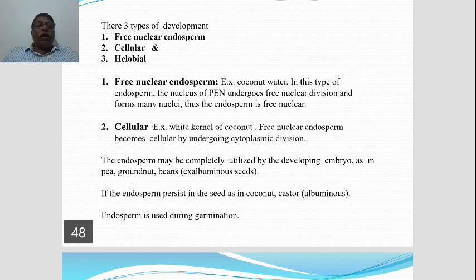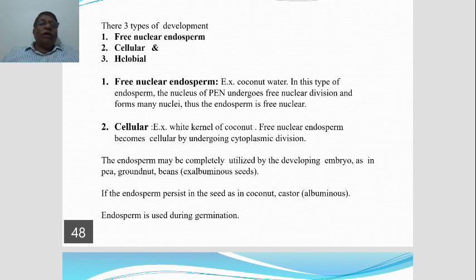How is the free nuclear endosperm formed? After fertilization, the zygote is formed, and the zygote is diploid. At the center of the primary endosperm cell, a vacuole appears and grows.